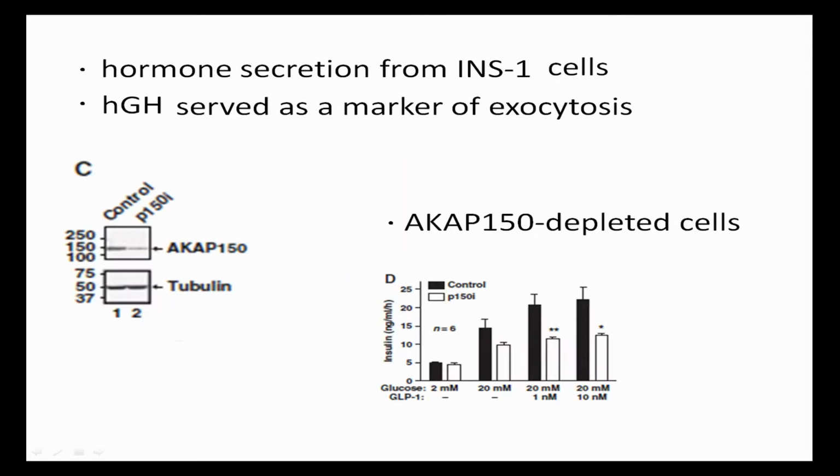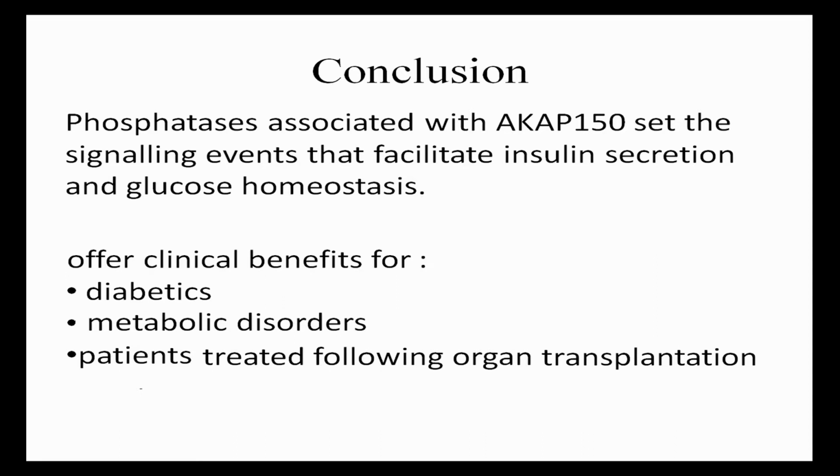Gene silencing screen evaluated the role of each AKAP in hormone secretion from INS1 cells and co-transfected human growth hormone, known as HGH, served as a marker of exocytosis. And under basal conditions, insulin secretion was unchanged from AKAP150 depleted cells.